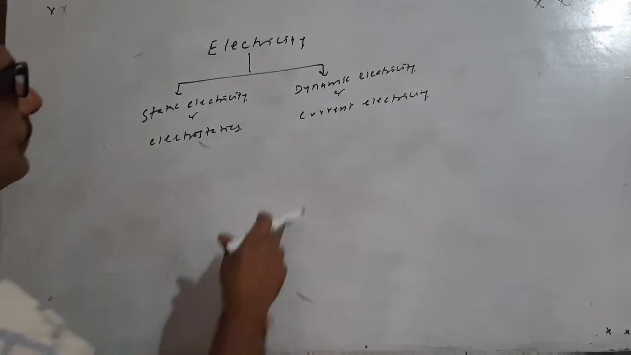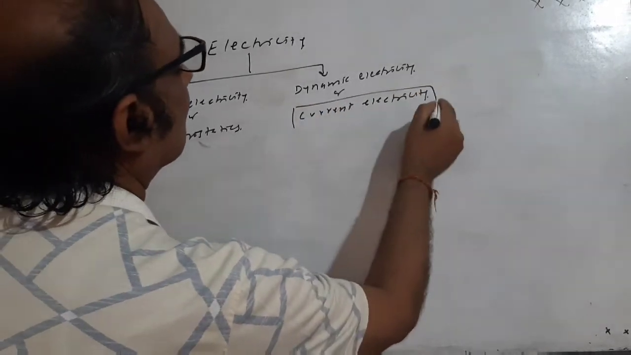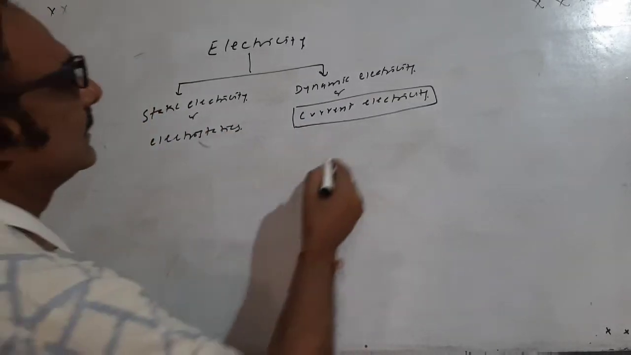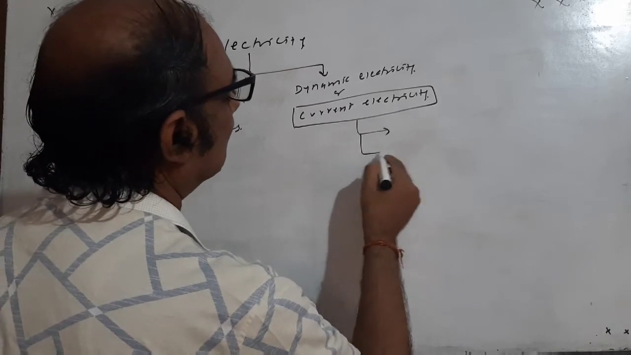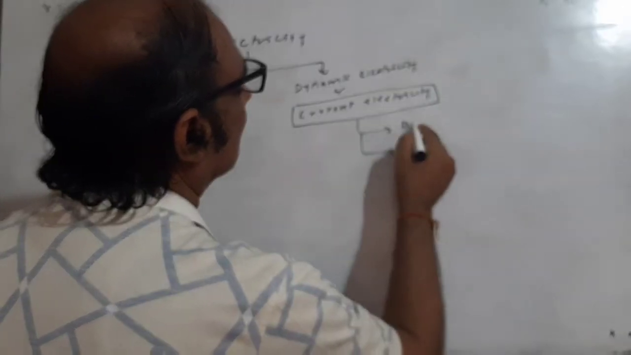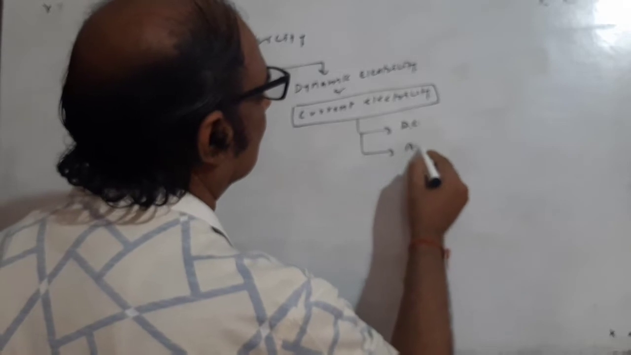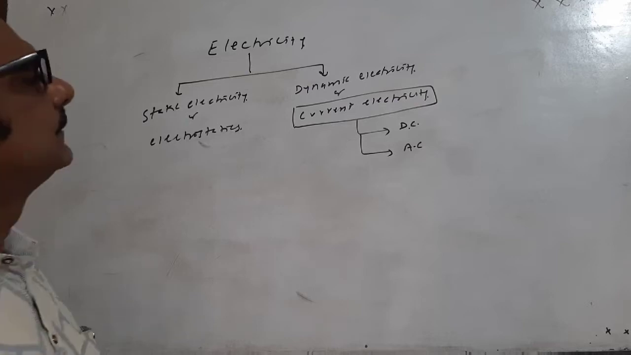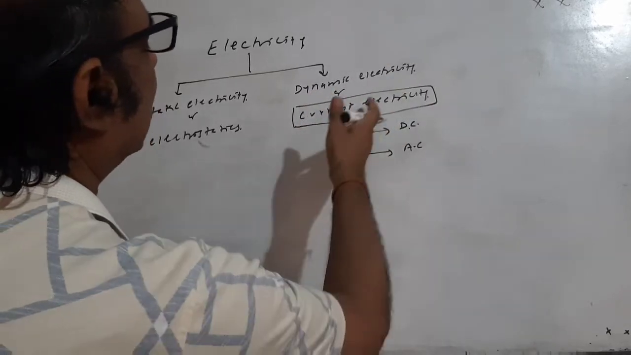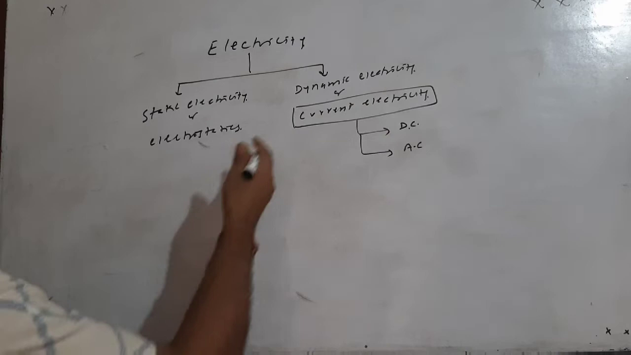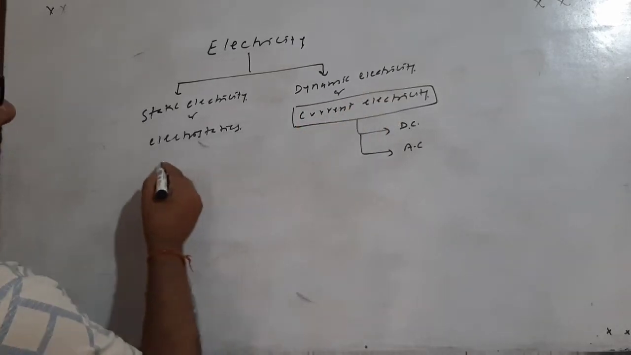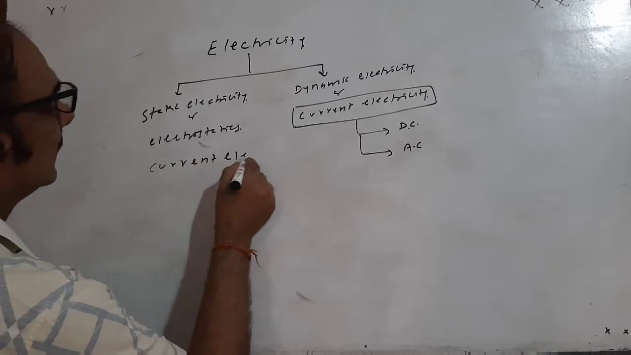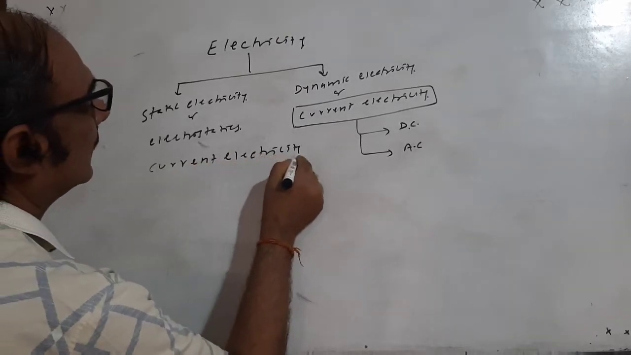So our concern is to focus on current electricity. Current electricity especially deals with two different types of current, direct current and alternating current. So now, the most important topic in the higher secondary level is current electricity.